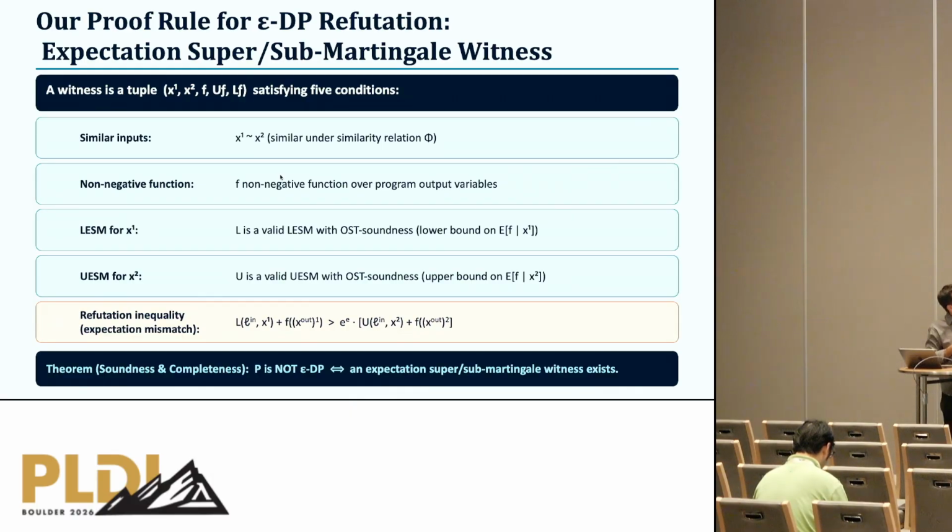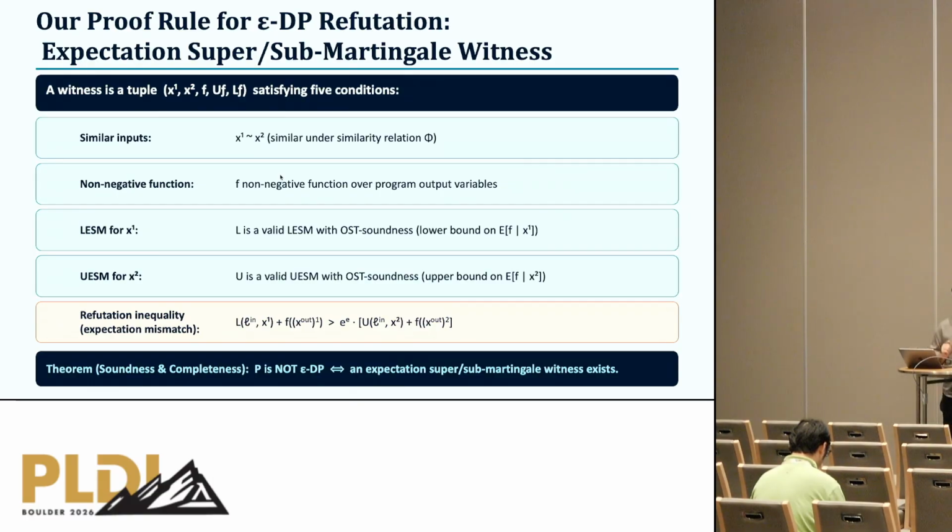The first condition that we want these objects to satisfy is that the 2 inputs should be similar. f should be a non-negative function over the outputs. Now, L should provide a lower bound on the expected value of f on the first input. U should provide an upper bound on the expected value of f on the second input, such that this expectation mismatch condition holds. This is obtained by plugging in the guarantees of upper and lower expectation supermartingales on the expected value of f on output.